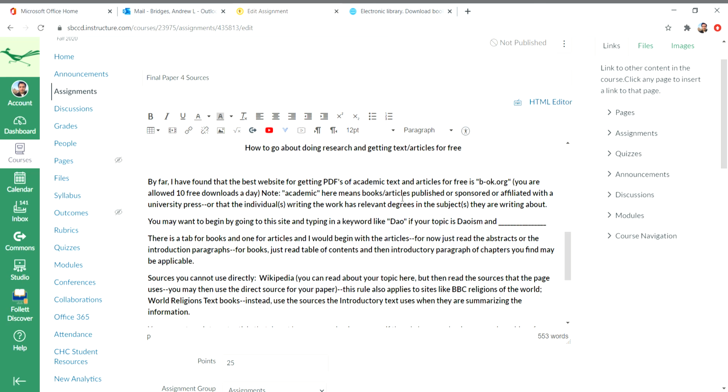ok.org, and it can give you a variety of academic articles and books, and they'll give you that in a PDF form. Now, suppose your subject is Tao or Taoism, for example. You may just want to begin by typing that in and doing a Google search.